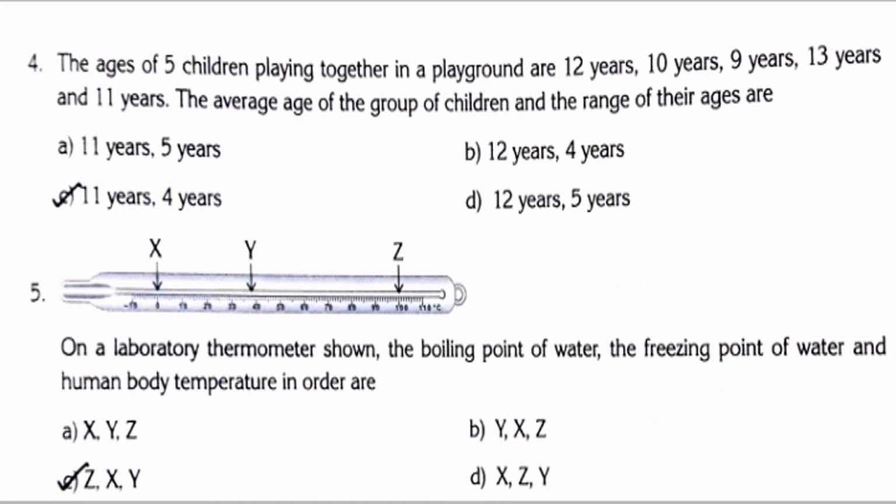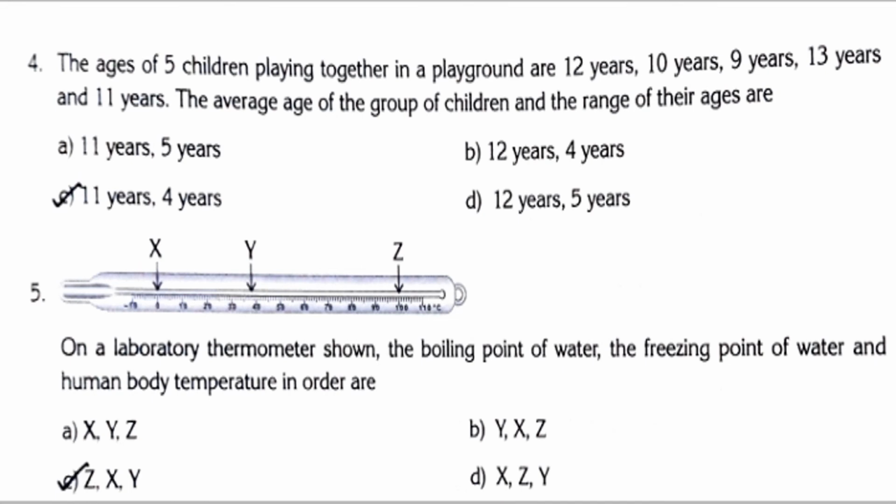So 55 divided by 5. Try it in your note. What will you get? 11 years. So the average of these 5 children is 11 years.